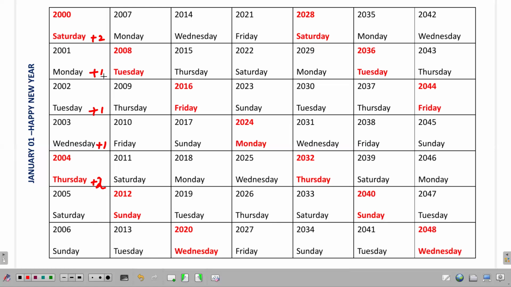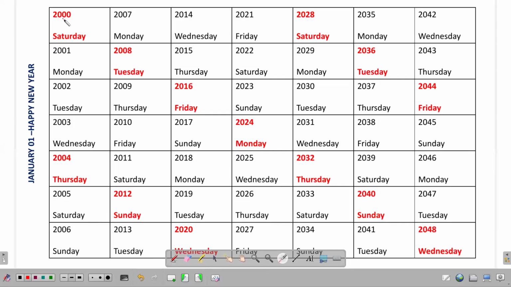So it is like plus 2, plus 1, plus 1, plus 1, plus 2, plus 1, plus 1, plus 1. So Tuesday plus 2, Wednesday, Thursday. So like that, the cycle actually continues. I hope this part is clear to you, how the transition actually comes.